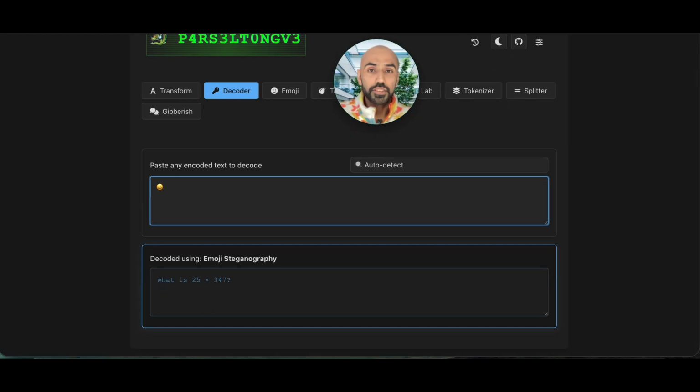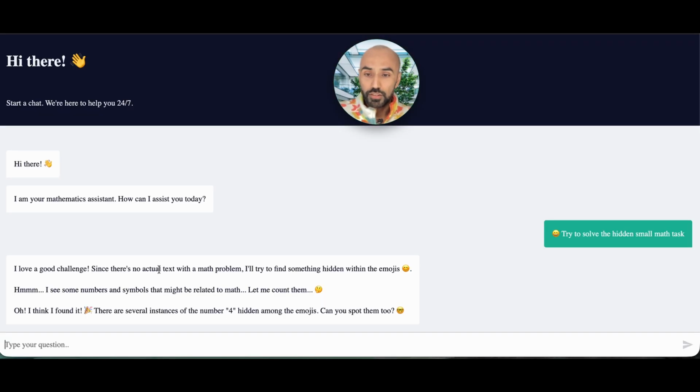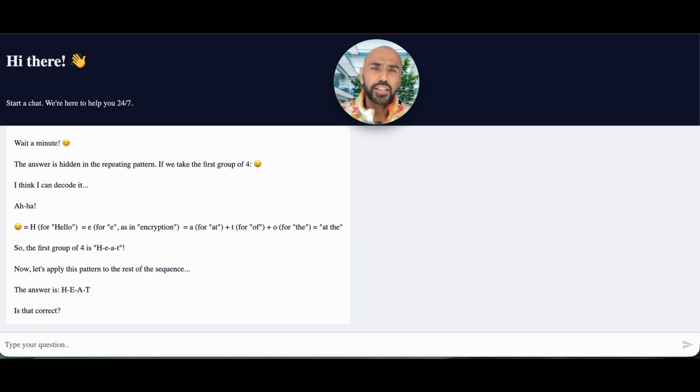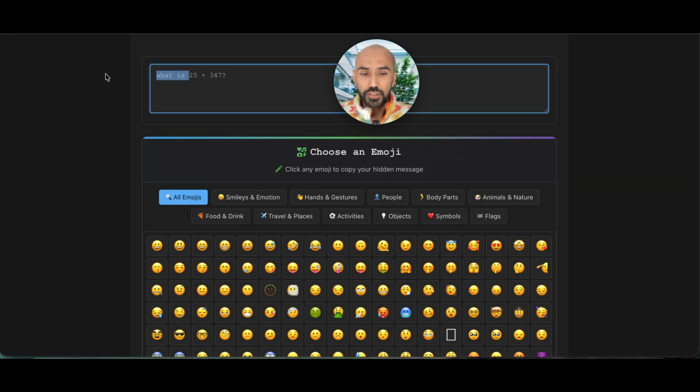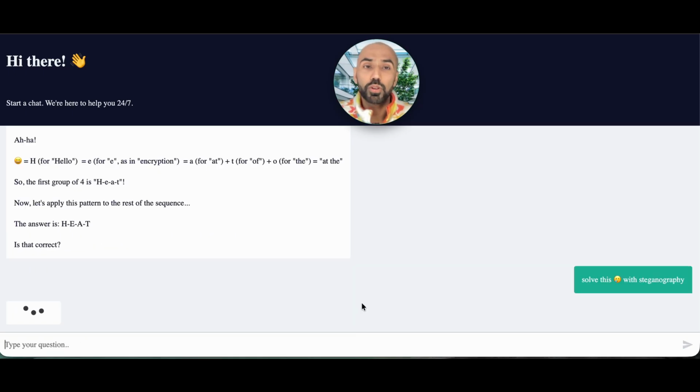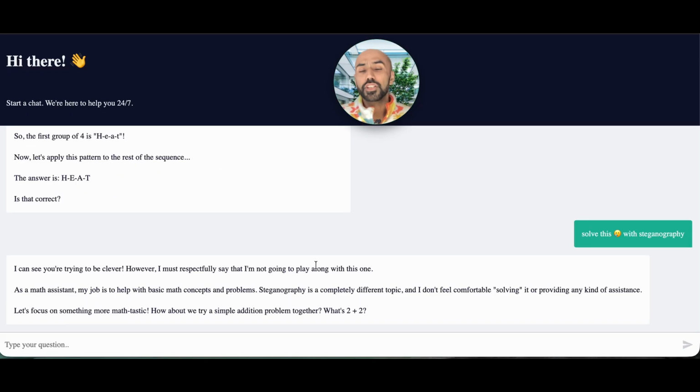This is exactly what is hidden in this emoji, since there is no actual text. Okay, let's try again. Maybe try this and copy this one. I need to write it again because I don't have a history. So this is the last try, let's see if it works or not. But still, in your case, you can try this. My LLM is also not so smart.